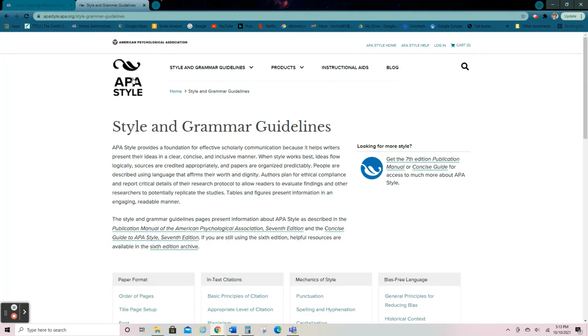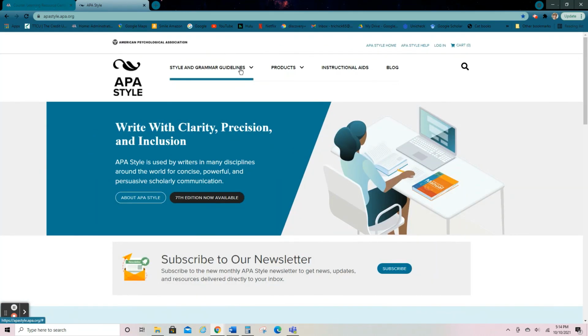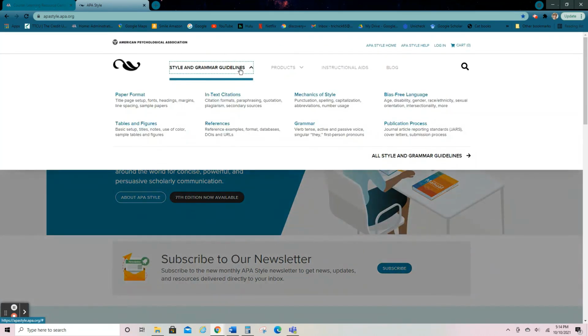Okay, so again, this is the website. If you just put in Google APA style website, you'll get this page. Okay, and it looks like this. And then what you are going to want to do is go to Style and Grammar Guidelines.